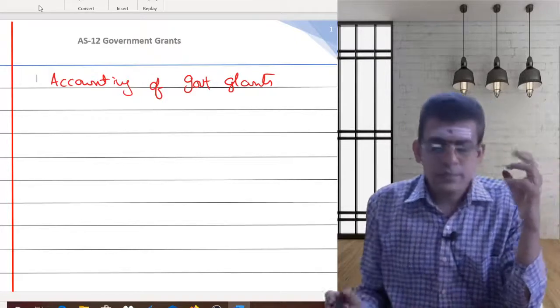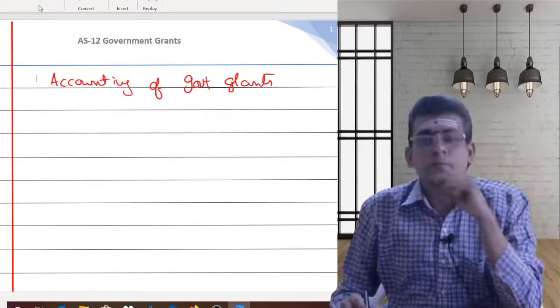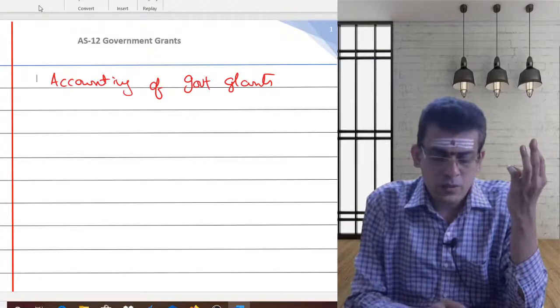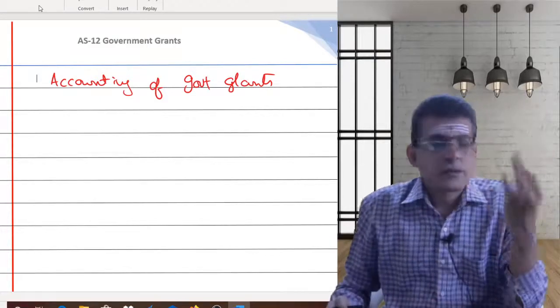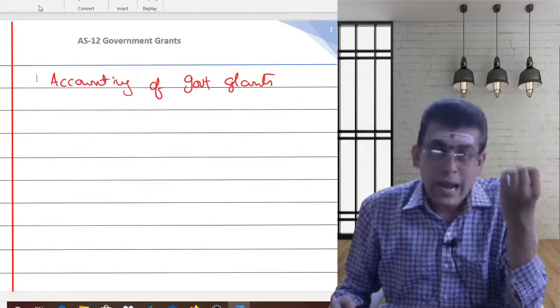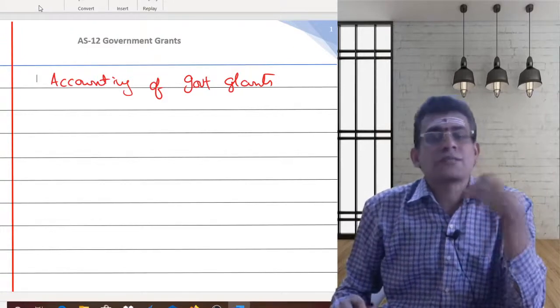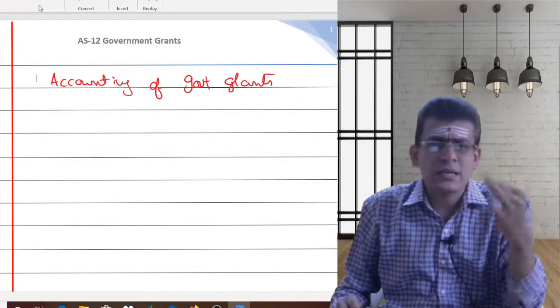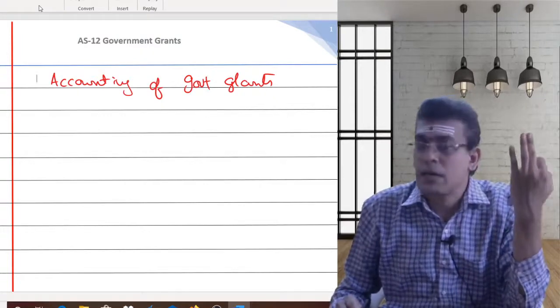Now, as I said, there are three things which we need to consider. One is recognition. Second is the types of government grants. And third is the refund of government grants. So only these three areas we need to cover as a part of AS12.